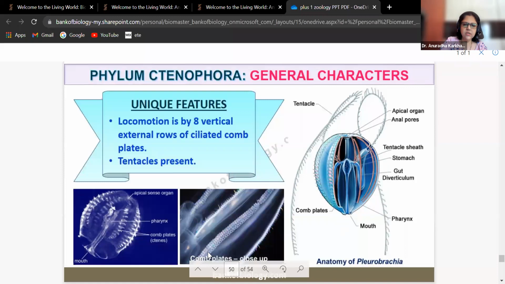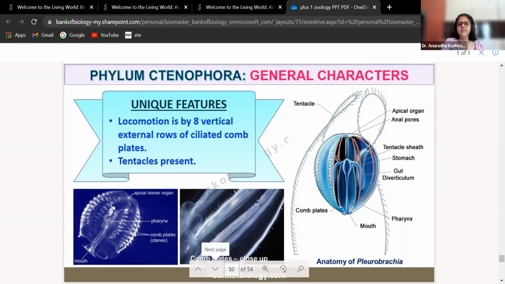So see, they have given a close-up of the actual structure of the comb plates. Look, how nice it looks. This is one comb plate. You can see, like a chain. Here you can see the comb plates, here one chain, here second chain. Comb plates are called ctenes. Therefore, they are called ctenophores. Ctene means plates, comb plates.